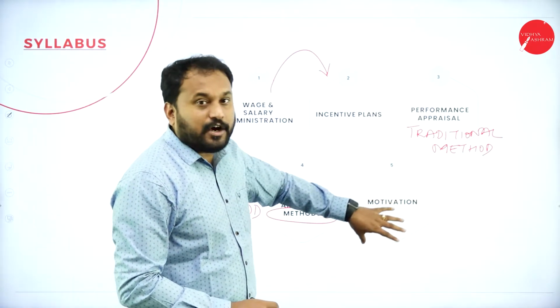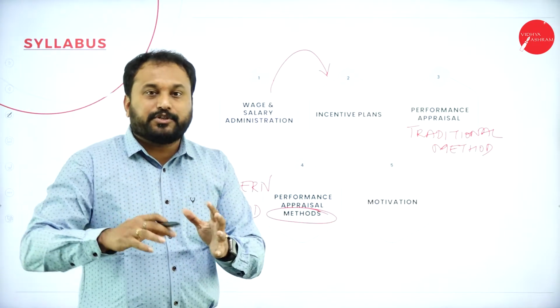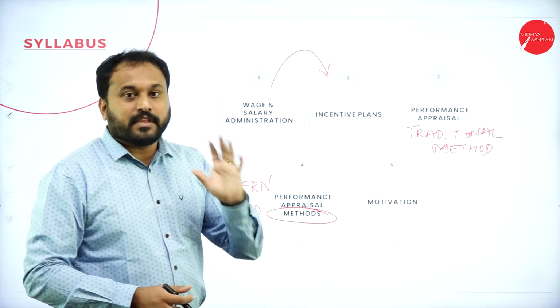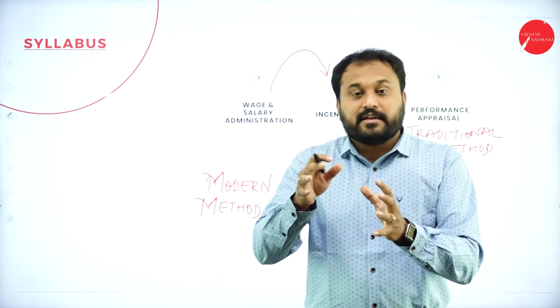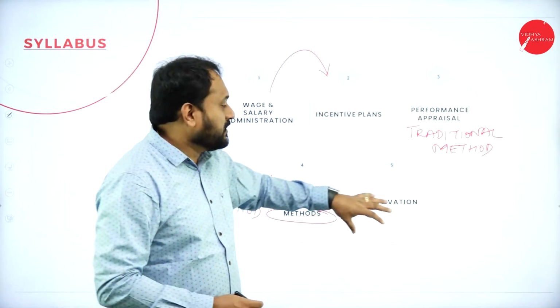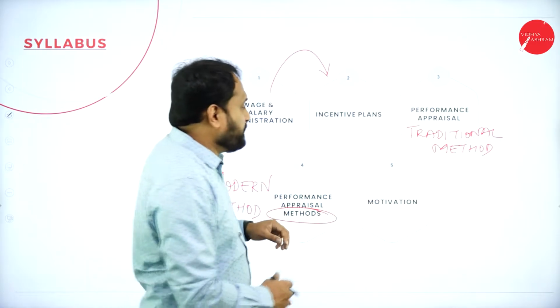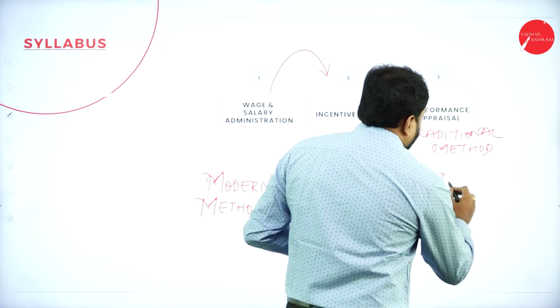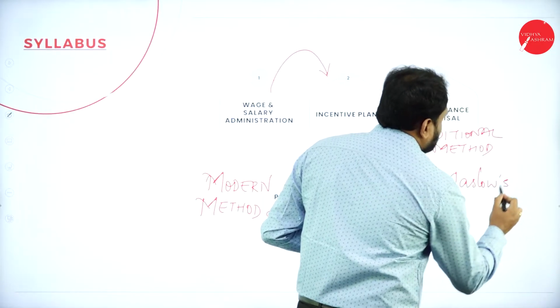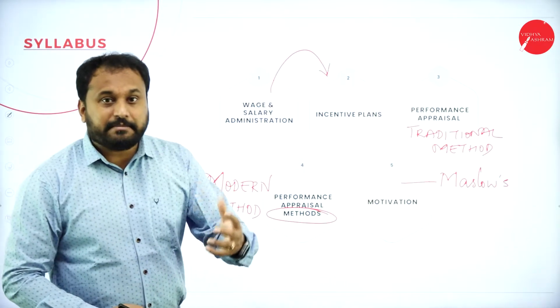Next, we have a very simple chapter which you people have already studied. You know what exactly motivation is. If you have studied the principles of management, then it is very easy for you people to score good marks here, where you have motivation. When I say motivation here, what are the questions which will come? We have Maslow's theory. Maslow's theory is a 15 marks question.